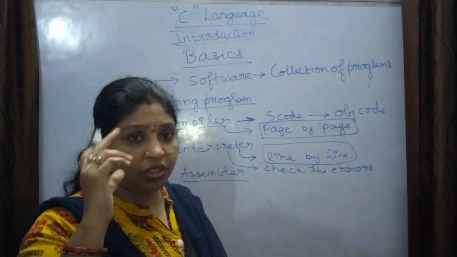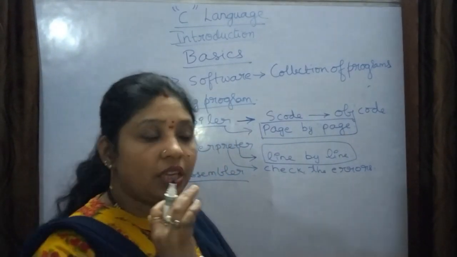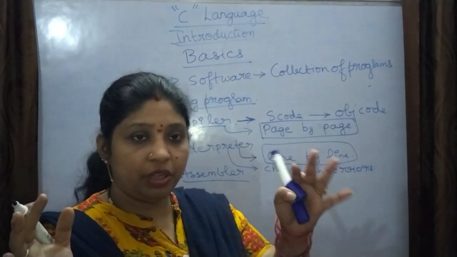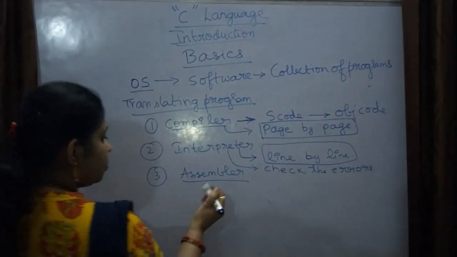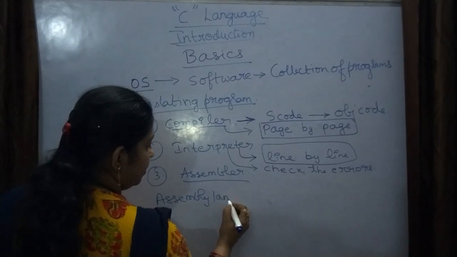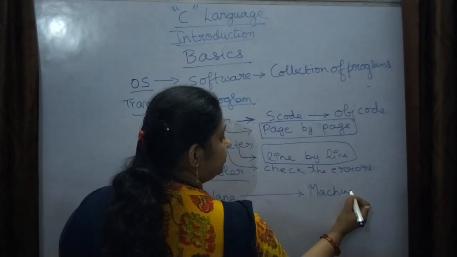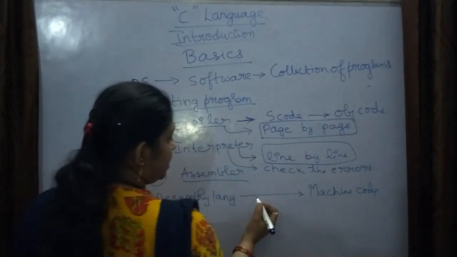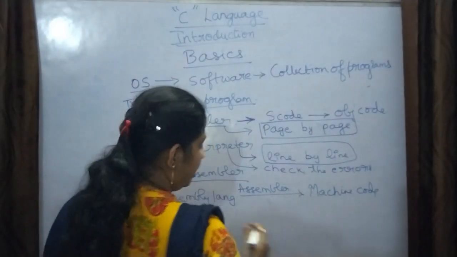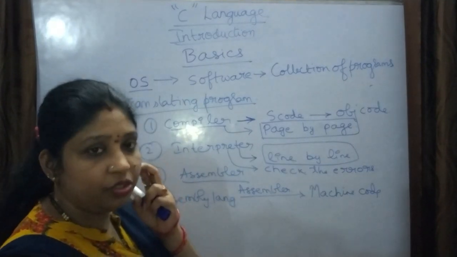In that generation they used assembly language, which is converted into machine code in that system. So assembly language is converted to machine code by a translating program called the assembler. Understood? Regarding assembly language, I will explain it in the generations of computers.